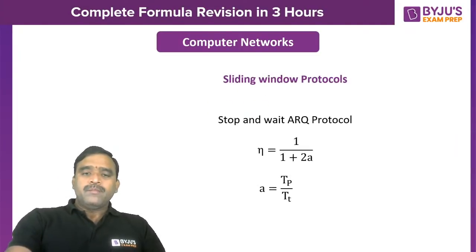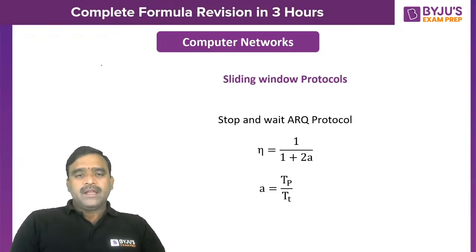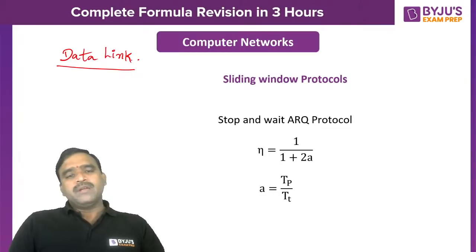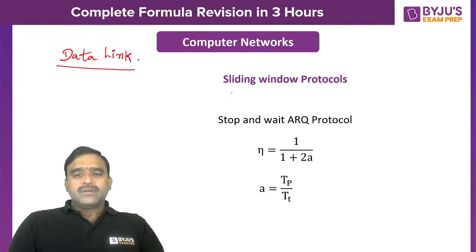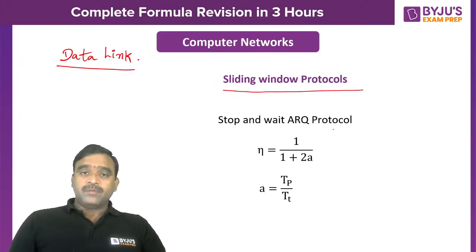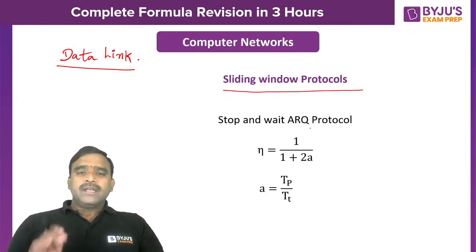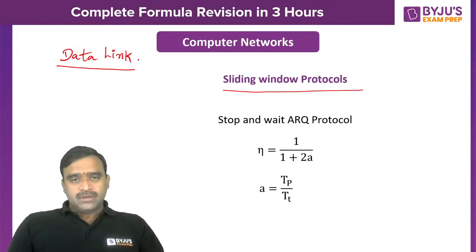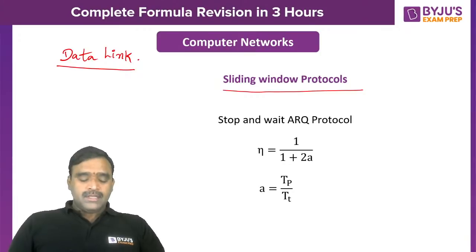Okay, now coming to the data link layer. Data link layer contains two parts, right? So logical link control and also what is the other one? Medium access control. Okay, so here a sliding window protocol. So three protocols are there: stop and wait protocol, go back N protocol, and selective repeat protocol. Okay, so in a nutshell, I will tell you what are the things you have to concentrate more on, based on the previous pattern of the questions and also so many other sources. Okay, please